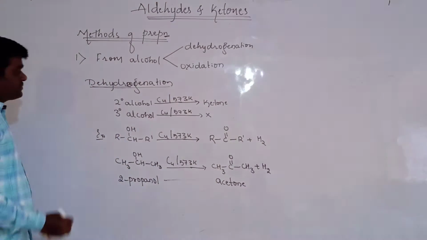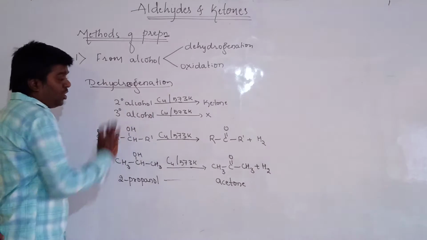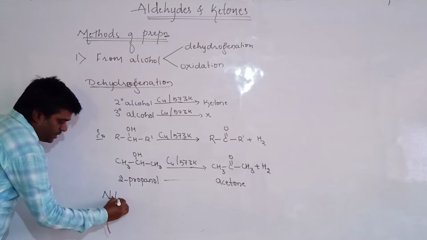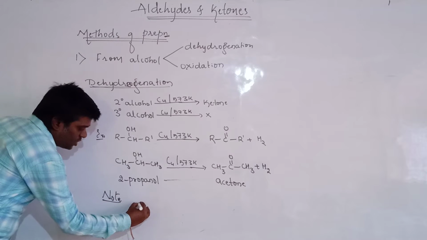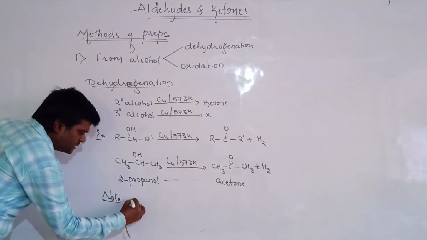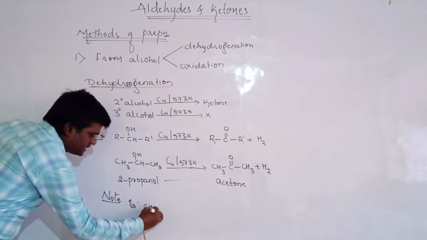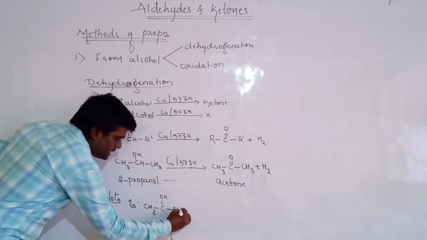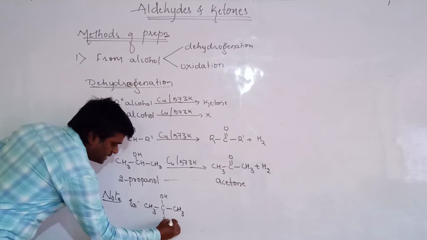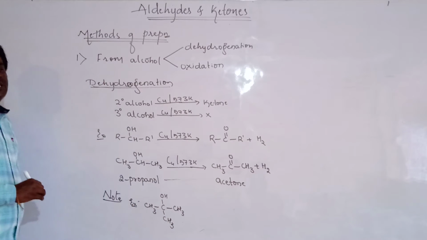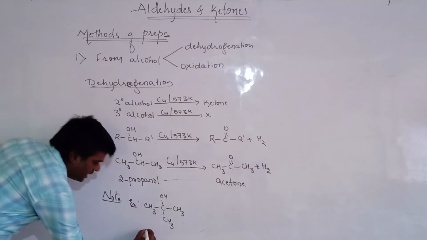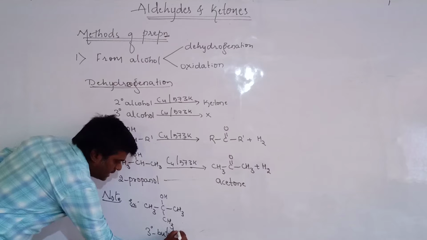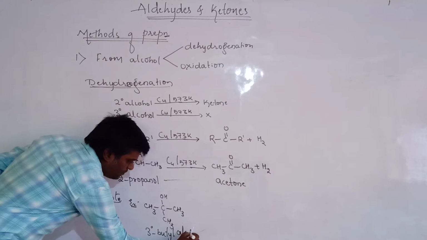Then let us see the tertiary alcohols. As a particular example we will take (CH3)3COH. It is a tertiary alcohol, generally known as tertiary butyl alcohol.